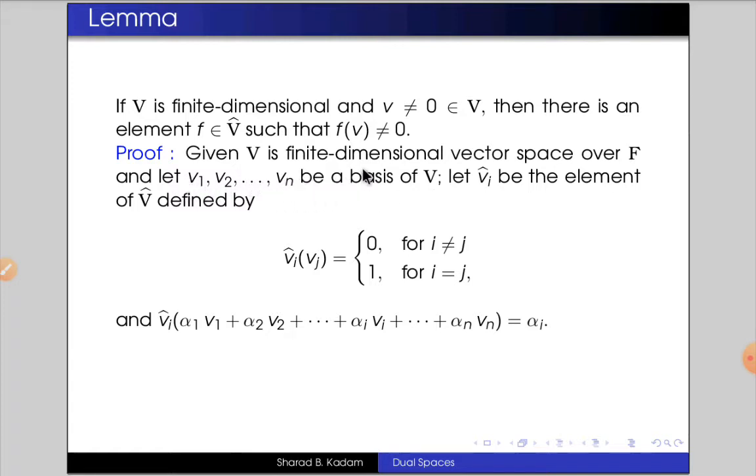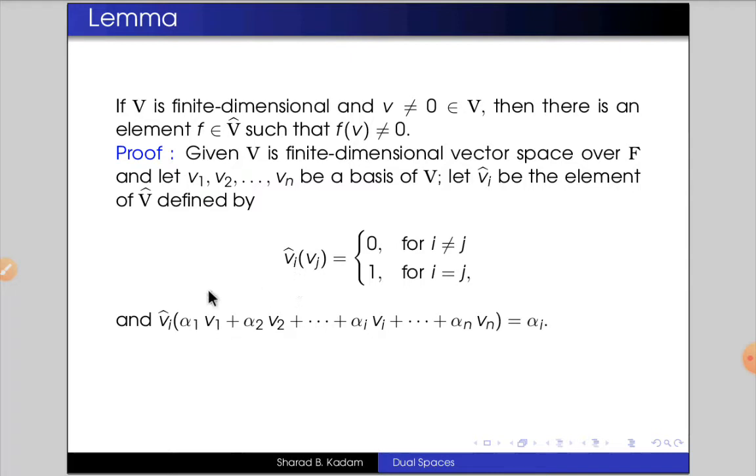So here we consider the basis of vector space V consists of n vectors v1, v2, and so on, the last vector is vn, and we denote the elements in V hat by Vi hat, and we define it as Vi hat of Vj equals 0 for i not equal to j, and Vi hat of Vj equals 1 when i equals j.